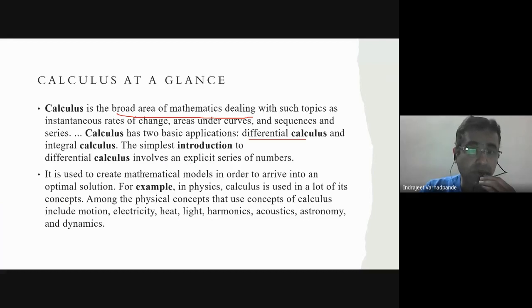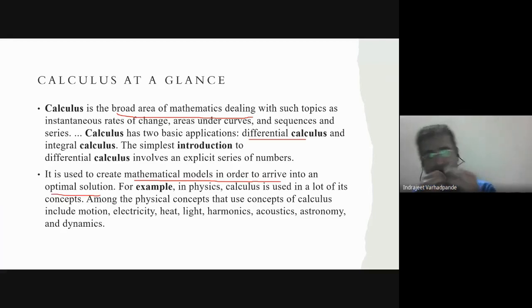Now why is this calculus required? It is used to create mathematical models in order to arrive at an optimal solution. Right now I talked about that in engineering, whenever you learn mathematics, it is not only about finding the solution, but also modeling of the problem and designing a model.